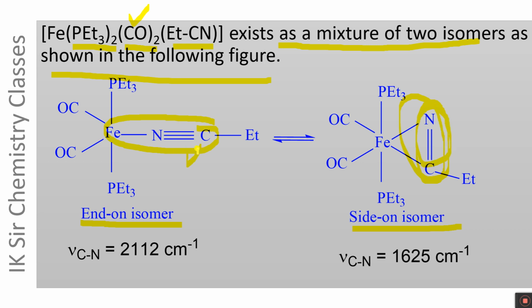This complex exhibits an absorption peak in the IR spectrum at 2112 cm⁻¹ due to a stretching mode of vibration of the CN group, whose bond order is about 3. But in the side-on isomer, the CN bond order is about 2, and its stretching frequency is very low, 1625 cm⁻¹.